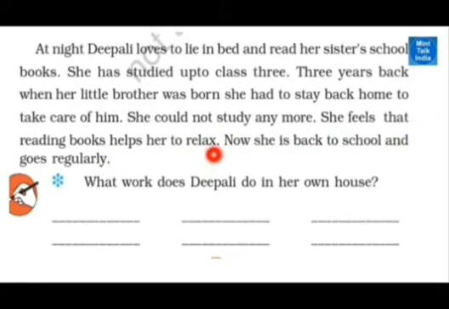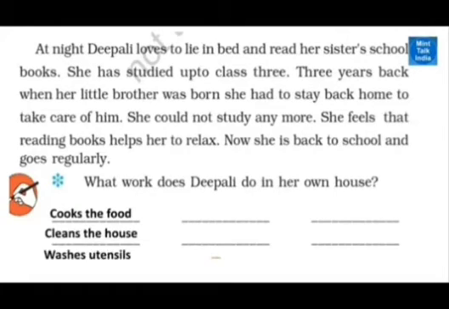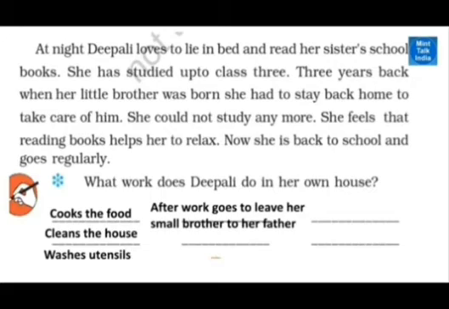See, so much responsibility is taken by the small child. So we also must think how much responsibility we have taken at home. Try to help your parents. I am not asking you to be like Dipali. Dipali never went to school. But you can come to school, and you can do small help to your parents.